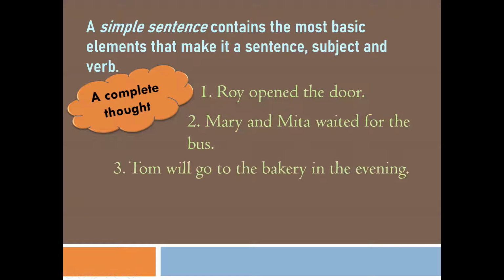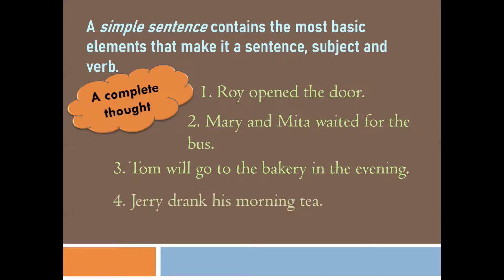Tom will go to the bakery in the evening. So Tom here is the subject, and will go is the verb. So this sentence has a subject and verb pair, which means it is also a clause. And because this part of the sentence does not require any other group of words for completing its meaning, it is also an independent clause, because this sentence is meaningful in itself.